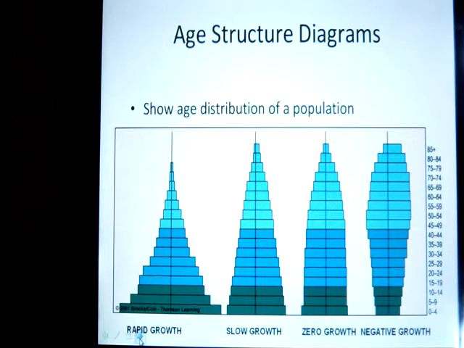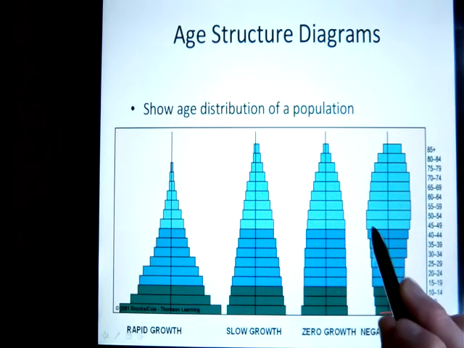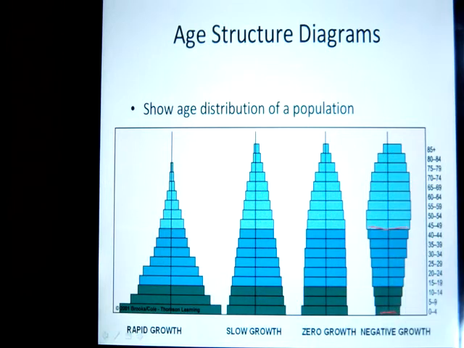But basically what it is, it's a graph of a population broken down into the various age groups. So you can see on the side we've got a key of the various age groups, and we can see for each of these populations a different size block which gives a relative idea of how many people are in that age group. So for this population, you can see in the 0 to 4 category there's fewer people than there is in, let's say, the 45 to 49 age group.